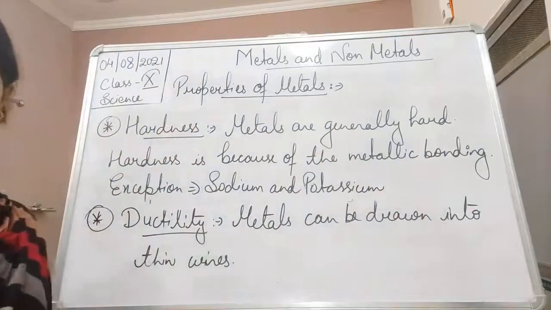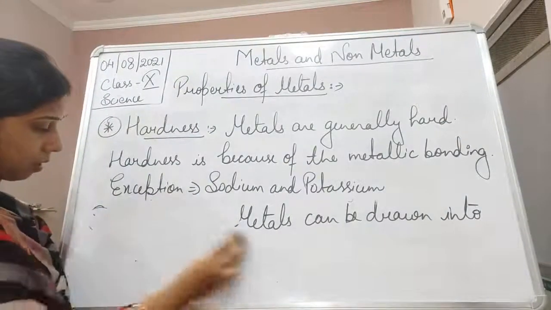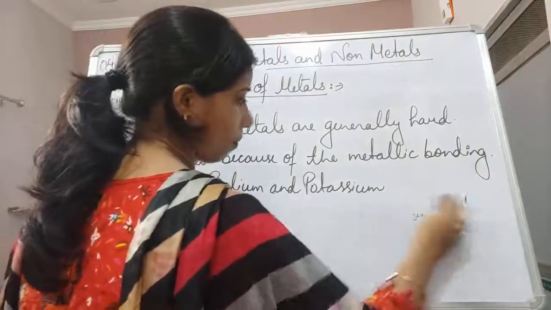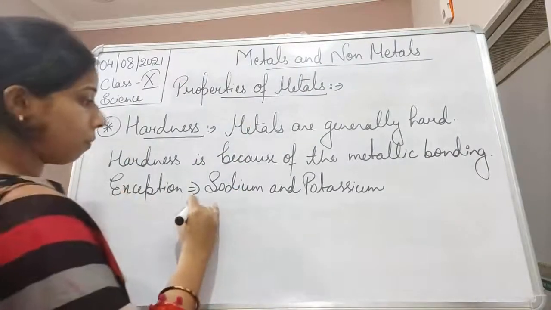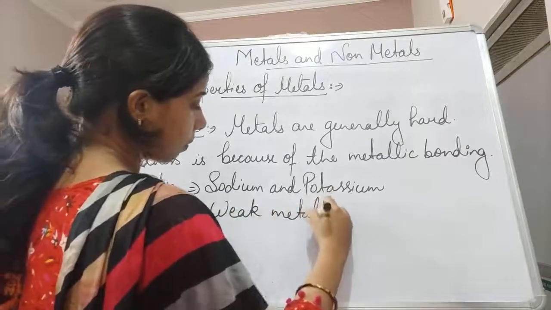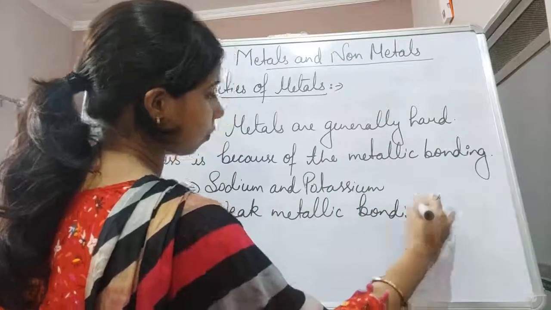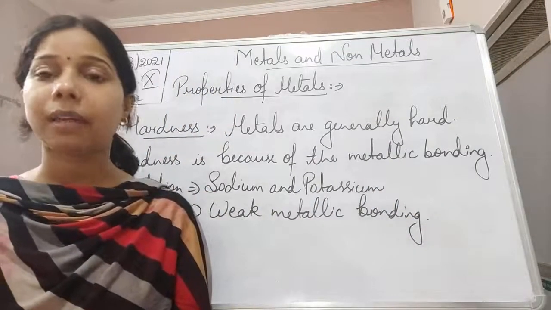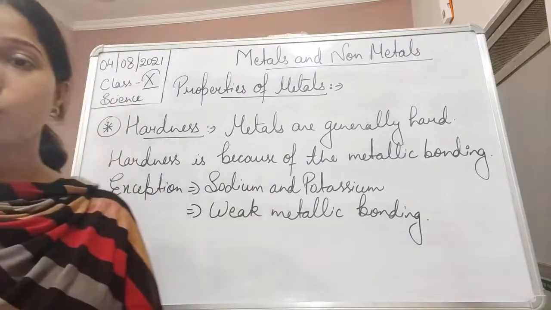And the reason is weak metallic bonding. Okay, so metals are generally hard, they have metallic bonding in them, but yes, the bonding is weak in case of the soft metals.